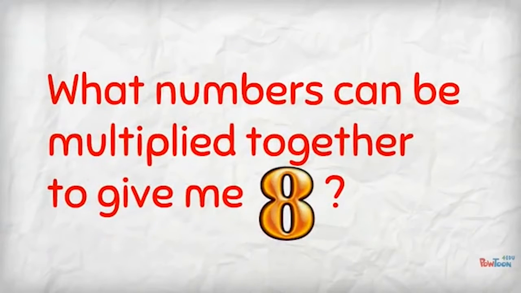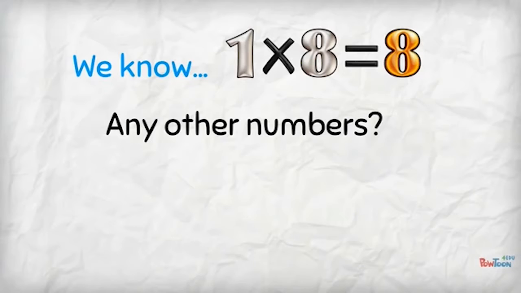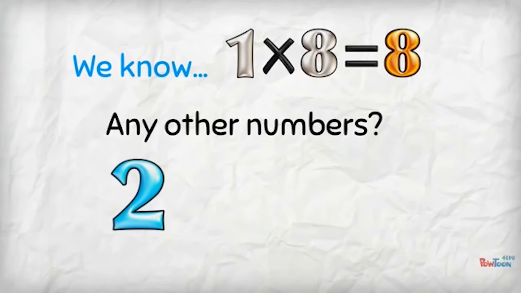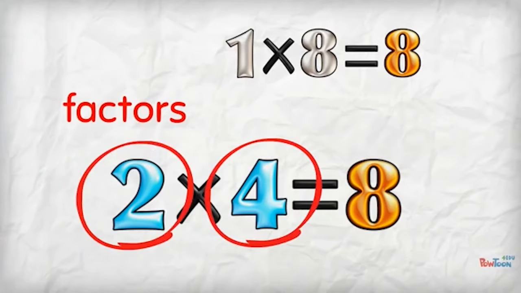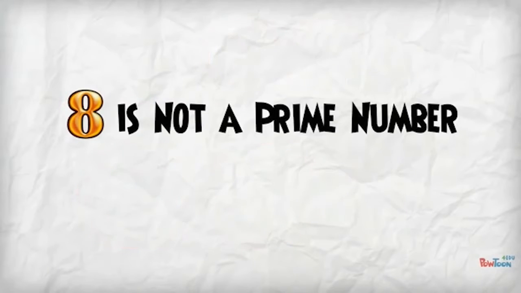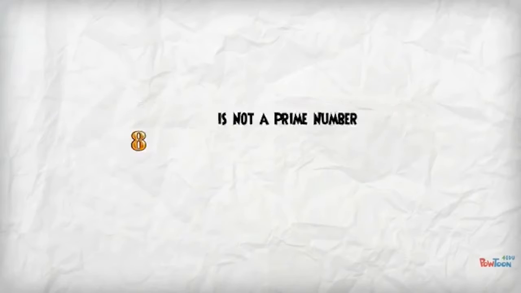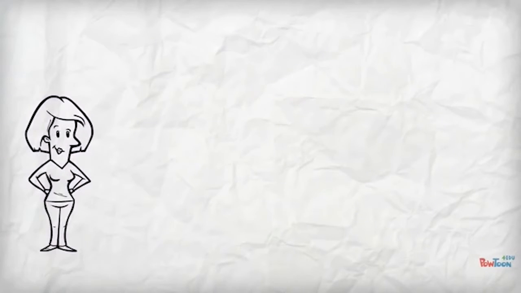8. Say to yourself, what numbers can be multiplied together to give me 8? We know 1 times 8 is 8, but can we do it without using the factors 1 or 8? We can use 2. 2 times 4 is 8. The factors of 8 are 2 and 4, as well as 1 and 8 itself. 8 has more than 2 factors, so 8 cannot be a prime number. If it isn't a prime number, what is it? Have you worked it out already?